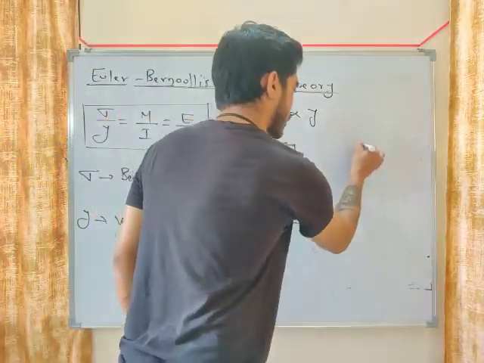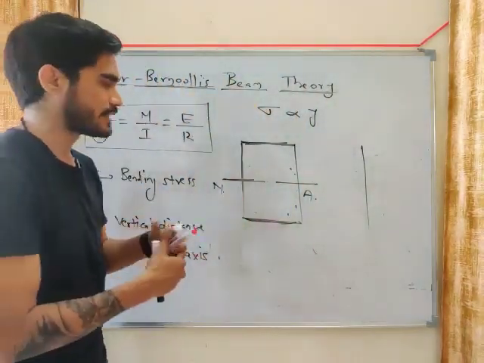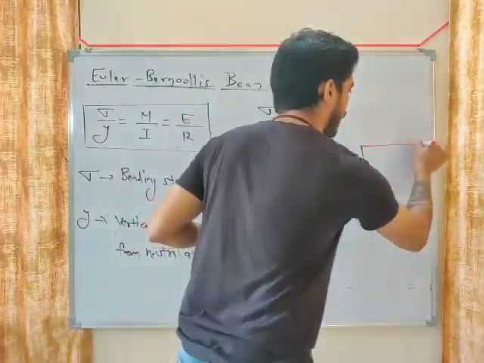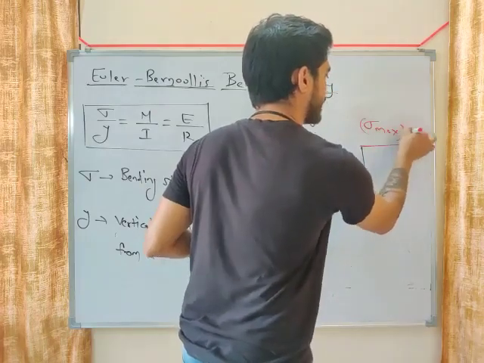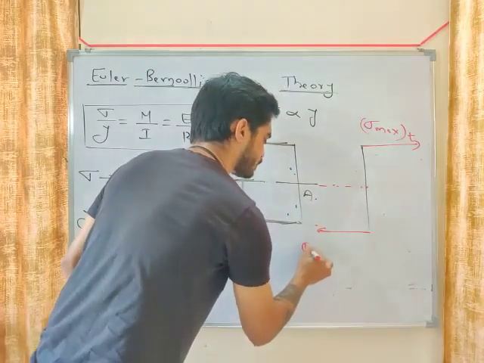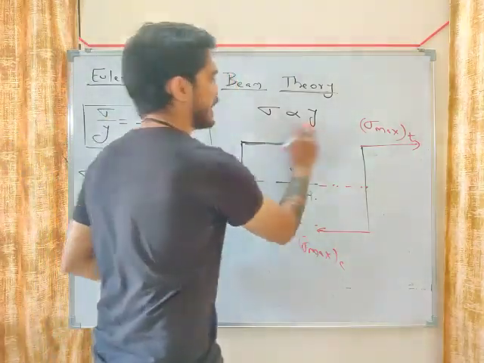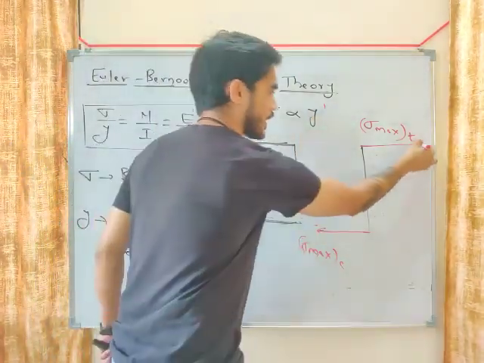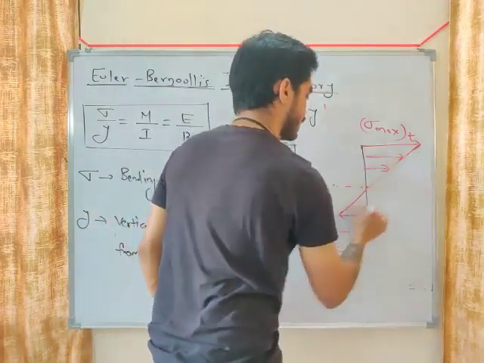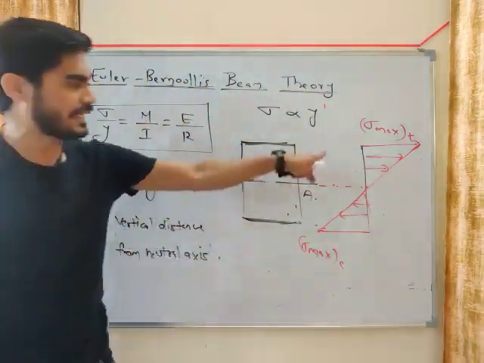Let's draw how sigma will vary from top to bottom. At the neutral axis, sigma will be 0. At the top, sigma will be maximum, let's say maximum tensile. At the bottom, sigma will be maximum compressive. And from top to bottom, sigma will vary how? Linearly. Y to the power 1 means a straight line. So it will vary linearly like this. This will be the distribution of sigma. You can see that from top to bottom, sigma is varying linearly.